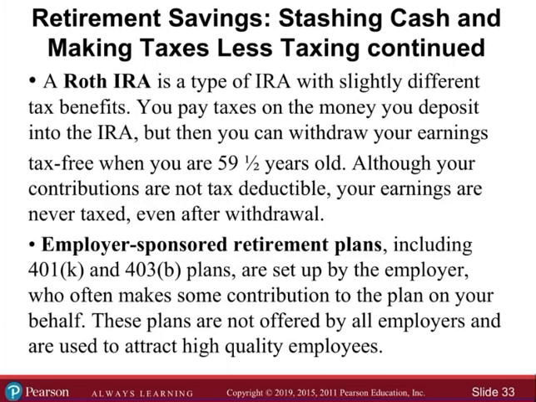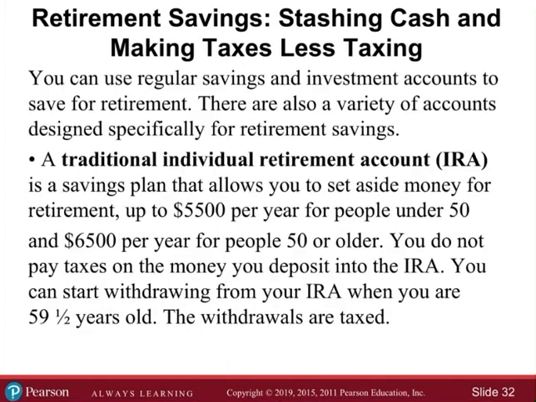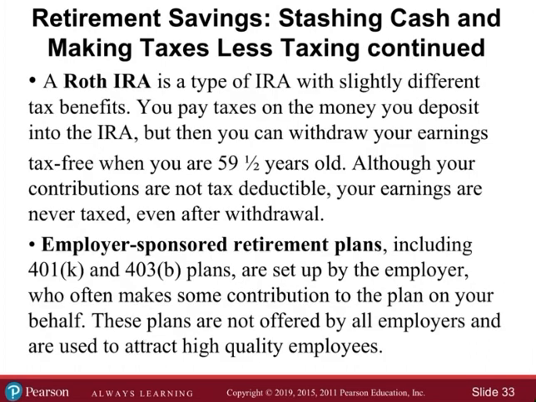A Roth IRA is a type of individual retirement account. So a Roth IRA is a type of IRA with slightly different tax benefits, right? You pay taxes on the money you deposit into the IRA, but then you can draw your earnings tax-free when you're 59, right? So with the Roth IRA, you pay your taxes up front, so you're not trying to pay all these taxes on the back end. The taxes have already been taken out.